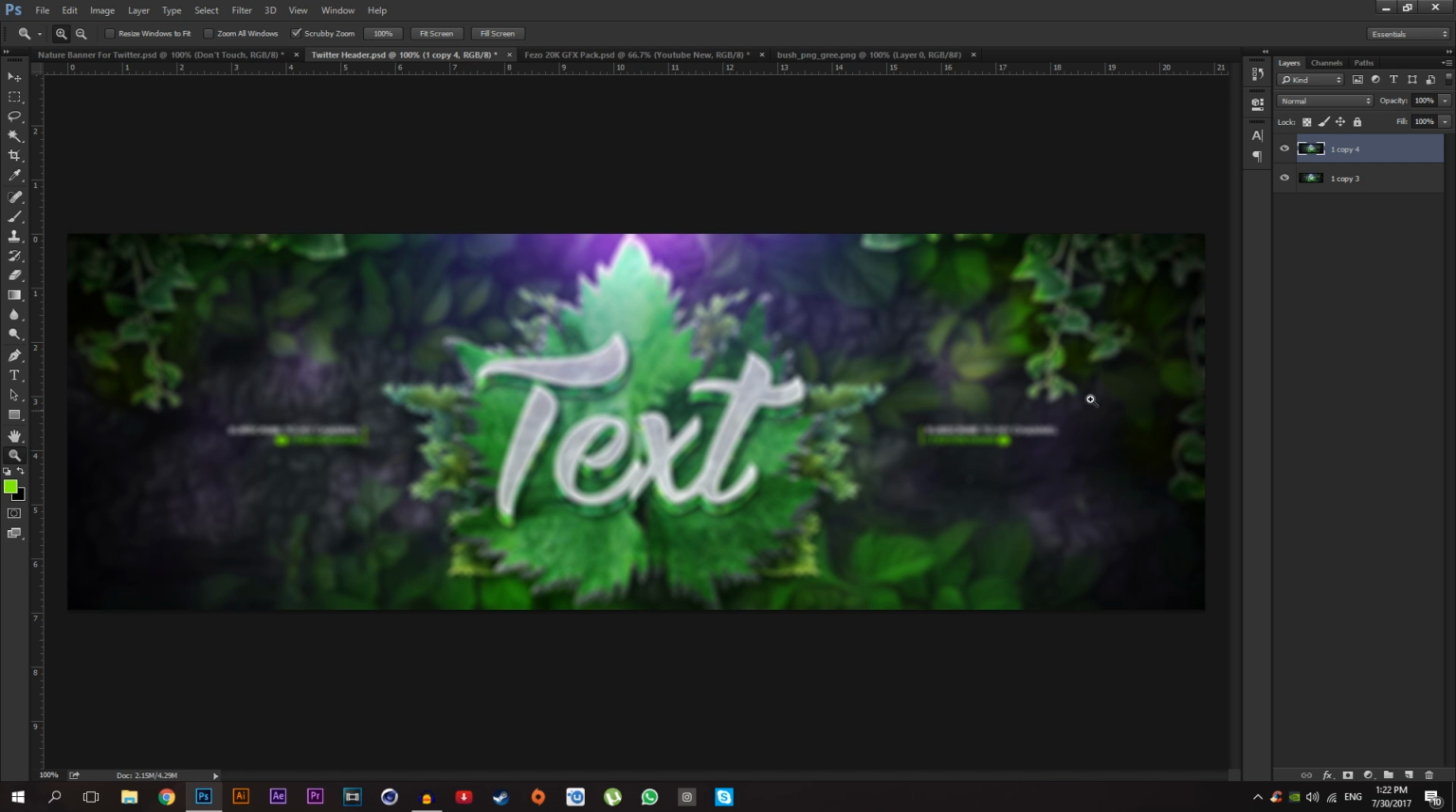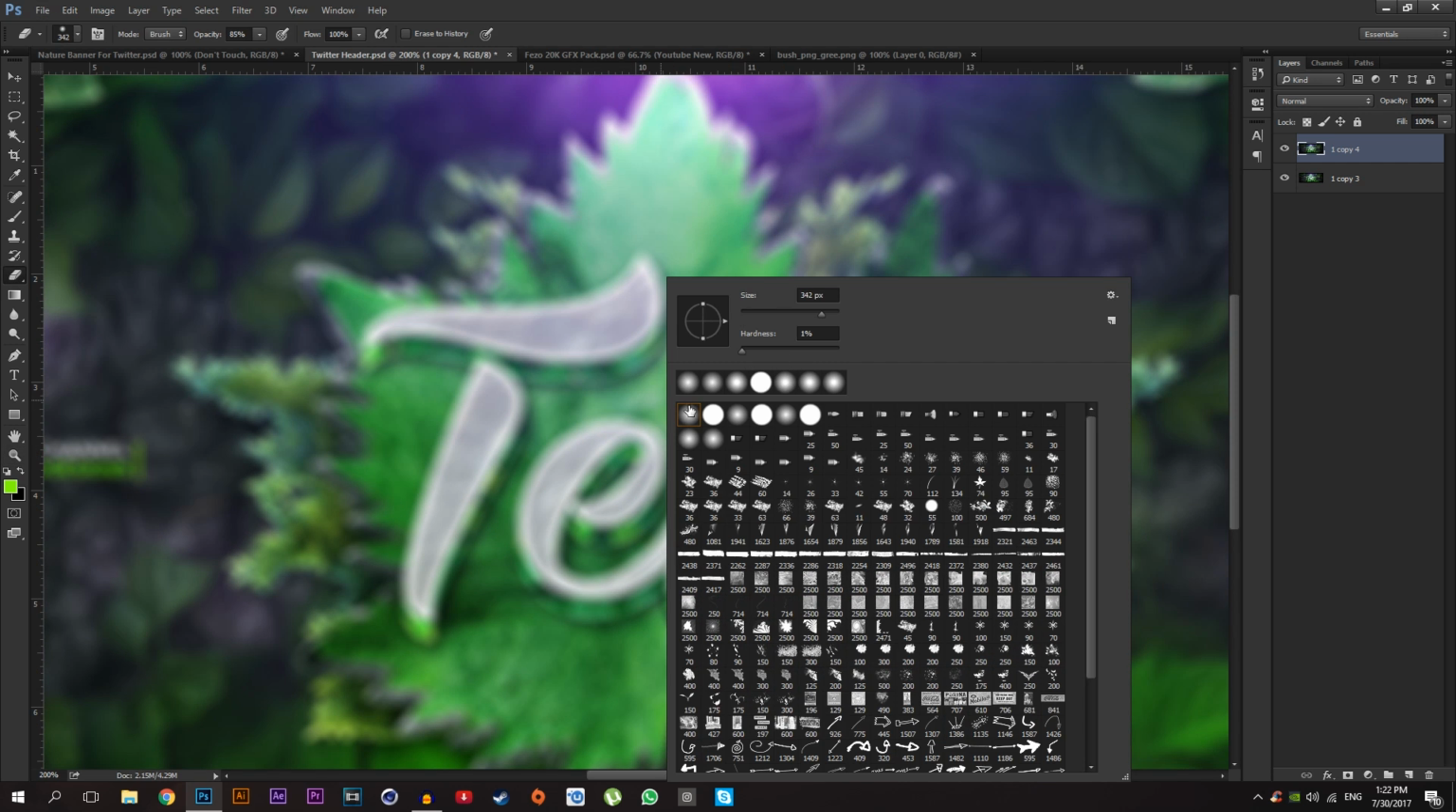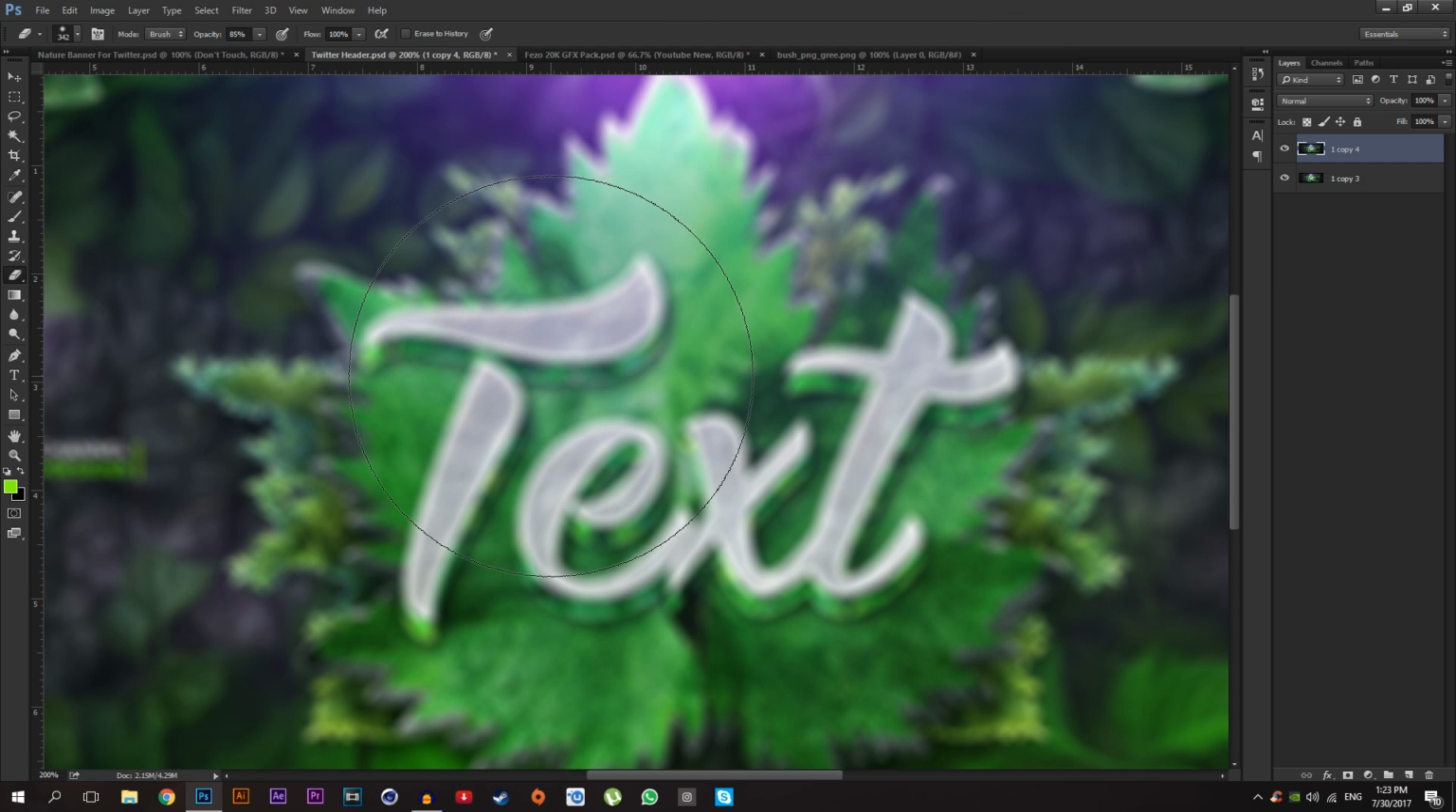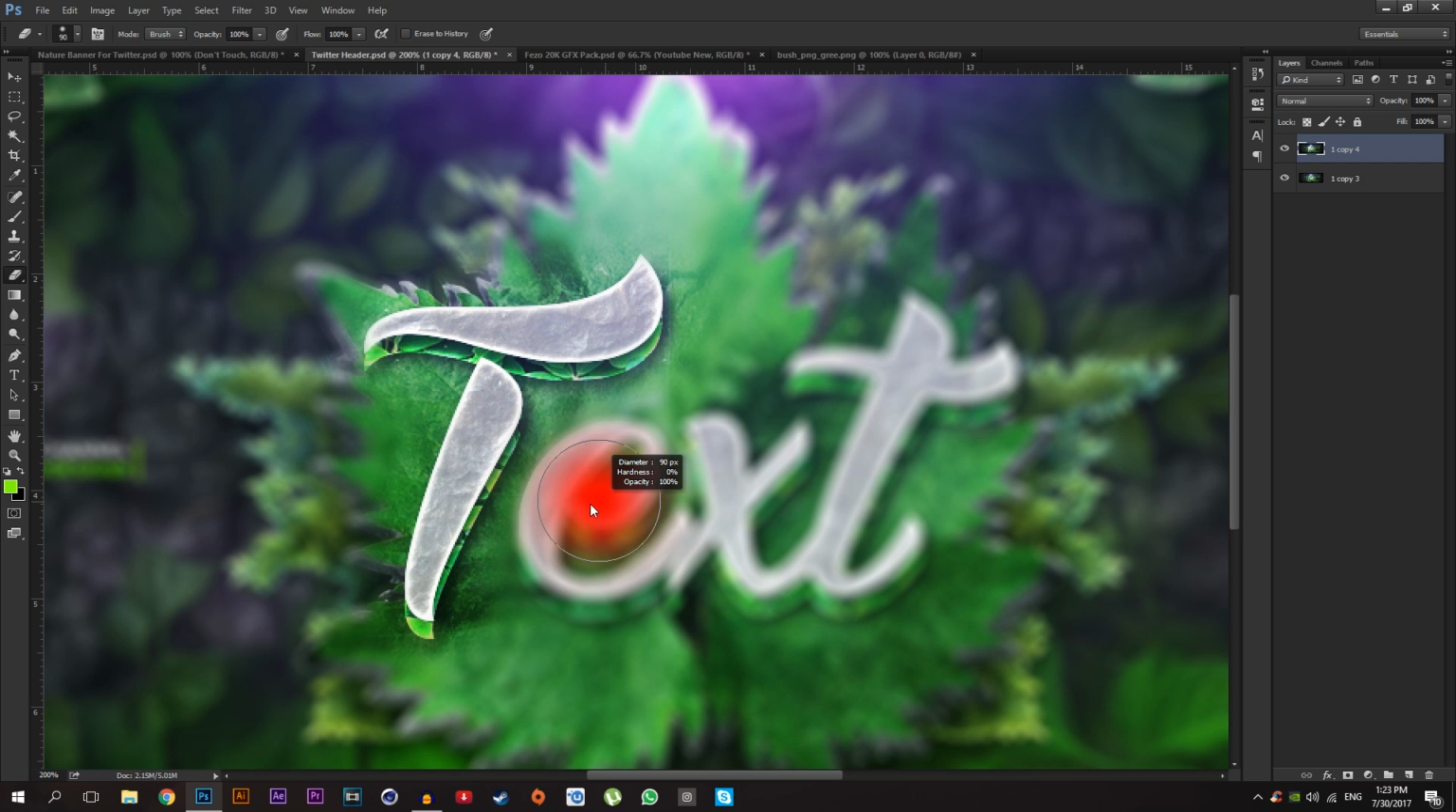Press OK and selecting your eraser tool, and make sure you select the first eraser and hardness is 0% and make it smaller and opacity 100% of course, and erase the text area just like that. It gives nice blur effect, as you can see.